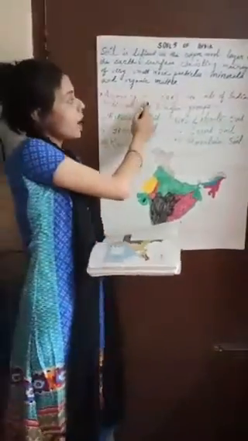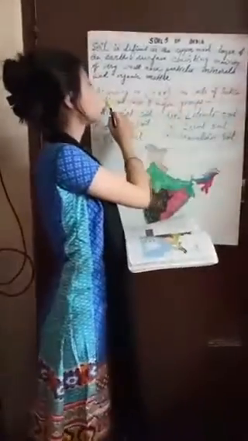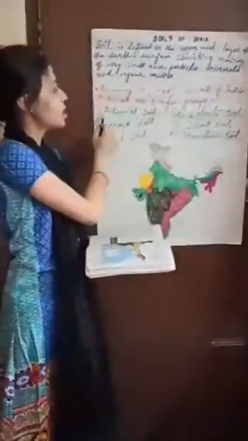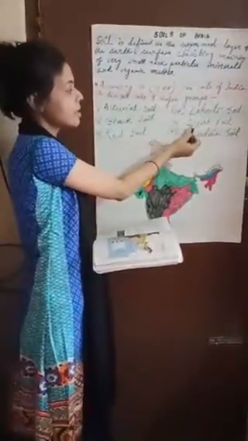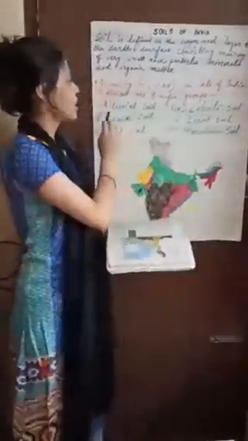Now, according to ICAR, the soils of India are divided into 8 major groups. Number 1 is the alluvial soil, then we have the black soil, then the red soil, laterite soil, desert soil and the mountain soil. Number 1, that is alluvial soil.